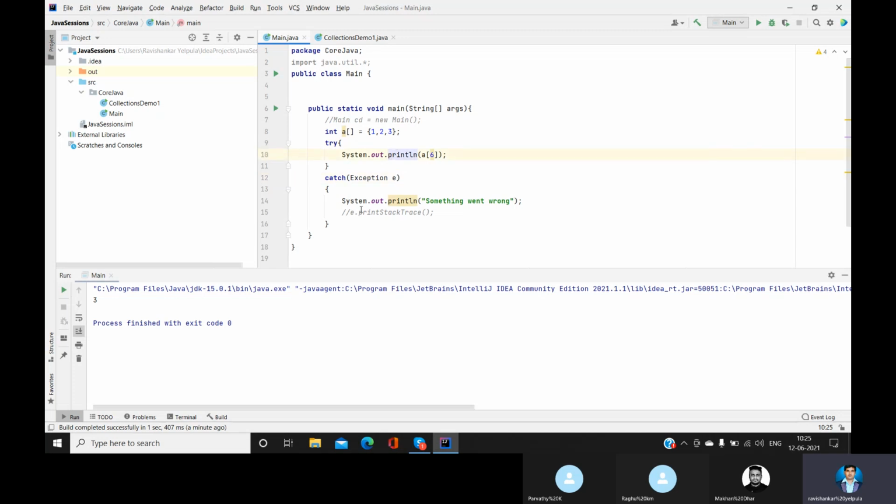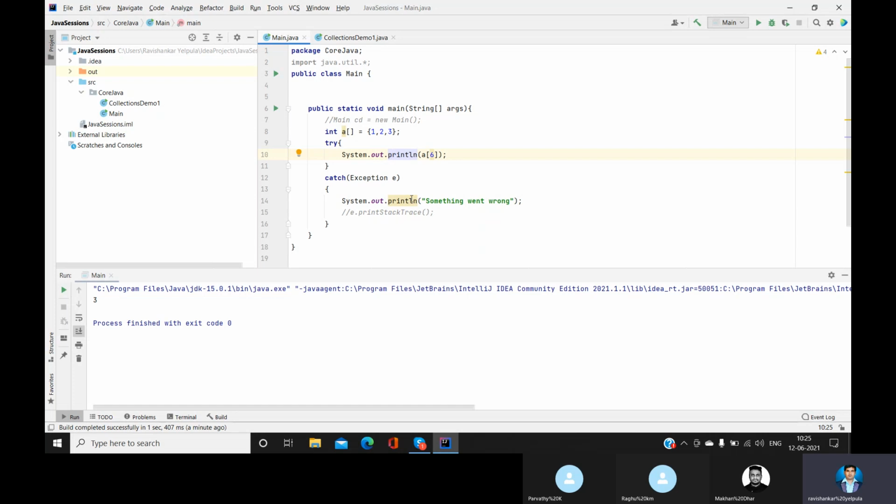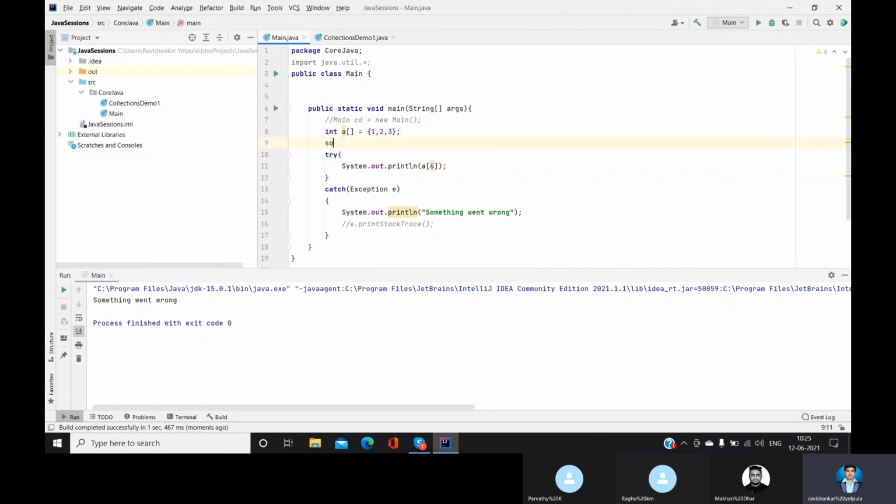But still we are handling that. How are we handling it? We are just simply mentioning that there is an exception. We are telling that something went wrong. But if you want to know what it is, then we try to access it here itself. Then see what the error is.